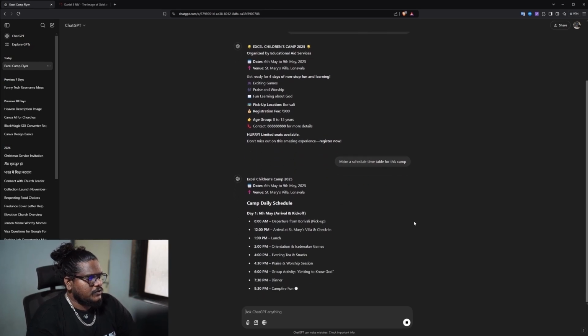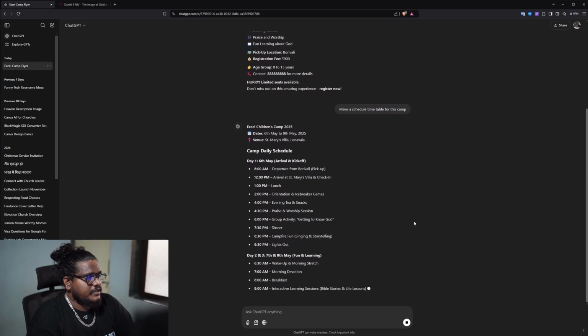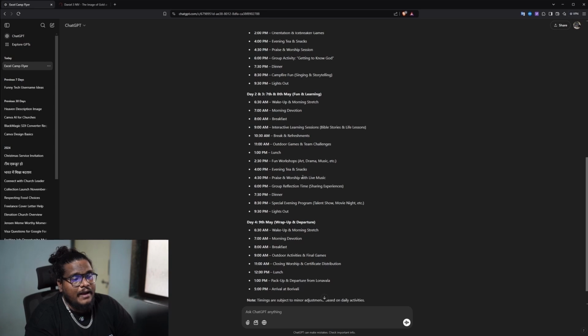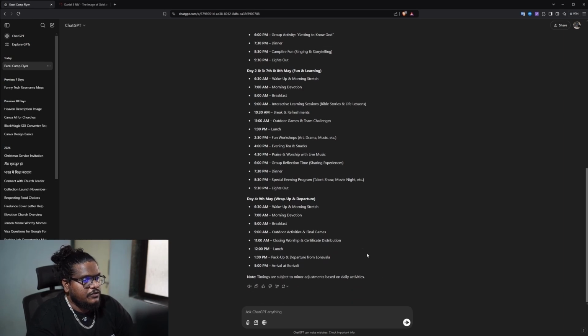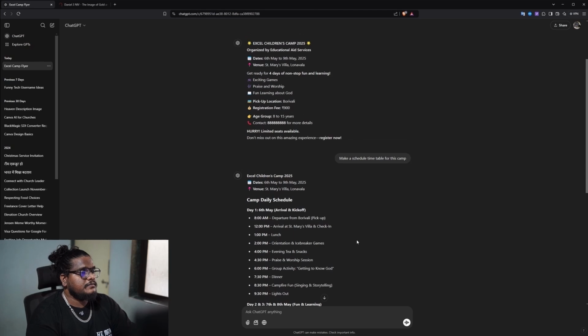So now you can see that it has started generating a timetable schedule which you can use for your camp. If you are having any different thing happening in your camp, you can just go ahead and mention it in the text box and it will generate it for you. So there we have, the whole schedule is generated by ChatGPT.